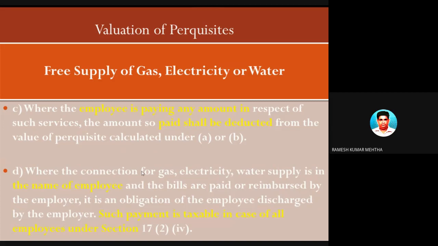Now, some more points. Where the employee is paying any amount in respect of such services, the amount so paid shall be deducted from the value of the perquisite. Okay, I will give a small example. Now, I just now told the Infosys example. Infosys water bill is there, which is, for example, 12,000 rupees. The bill is in the name of Infosys Limited, but the water was consumed or used by Narayan Murthy and family, who were specified employees of Infosys.